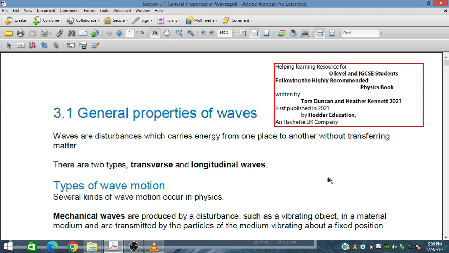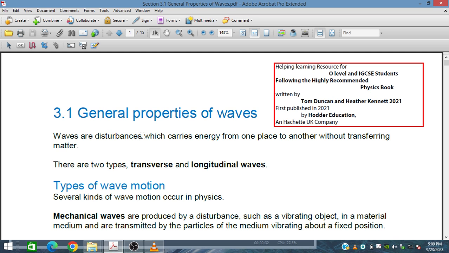Bismillah Rahman Rahim. In this session, we will discuss general properties of waves from the O level and IGCSE physics book, written by Tom Duncan and Heather Kennett, published by Hodder Education in the year 2021. And this is one of the highly recommended books for O level students.